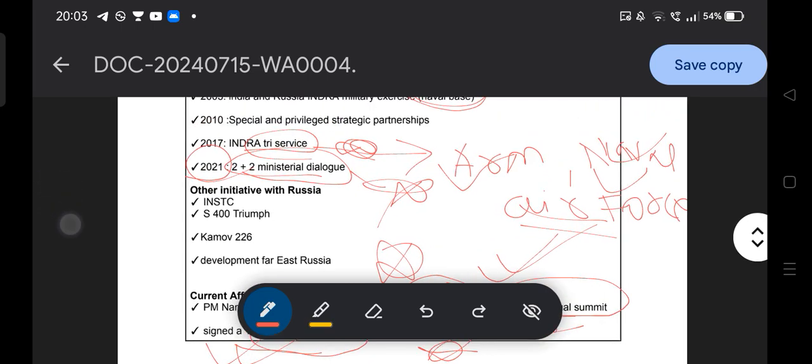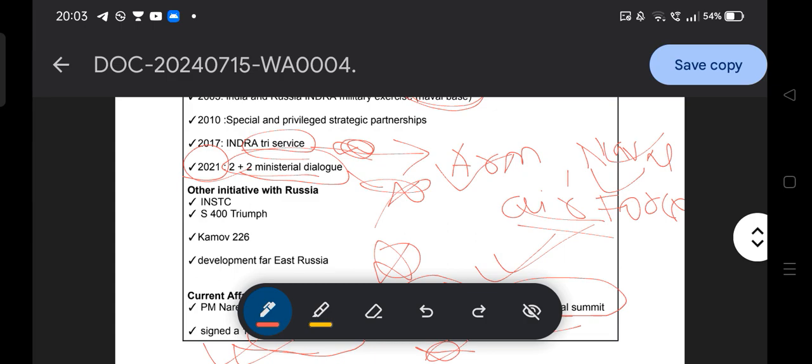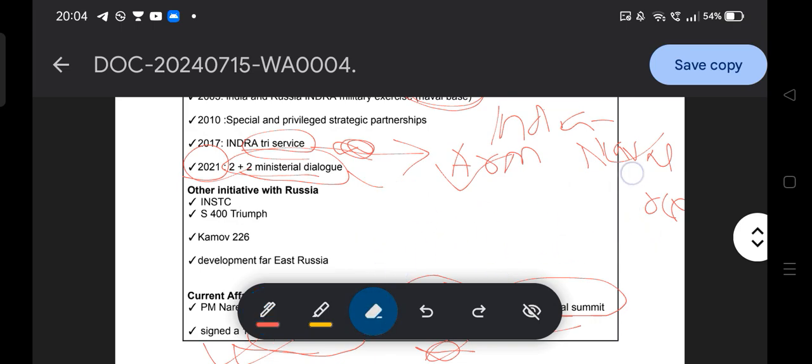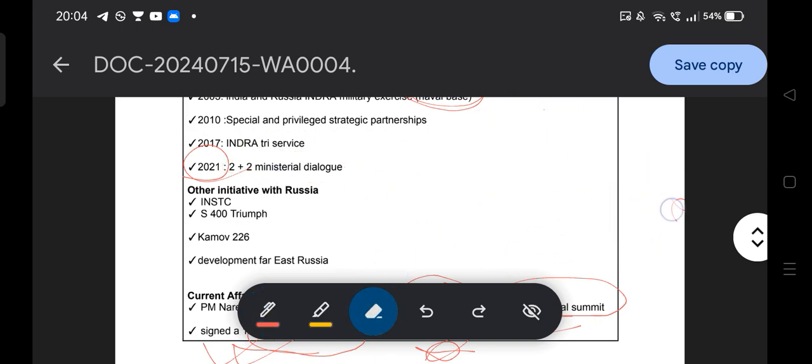The 2+2 dialogue: who are the participants? The foreign ministry and the defense ministry. Okay guys, defense ministry and foreign ministry. So if asked in which year the 2+2 ministerial dialogue was held between India and Russia, your answer would be 2021. Okay guys, 2021. Will you forget? No.